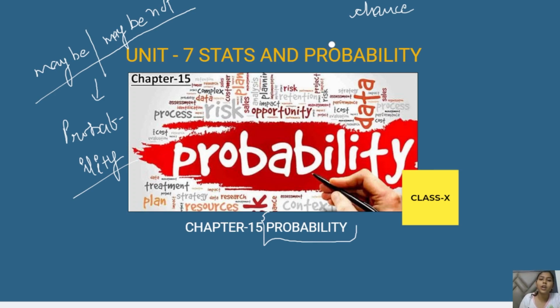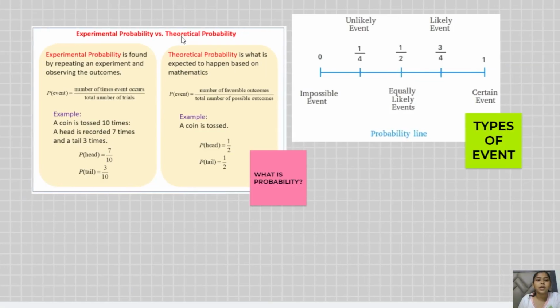That is what we call as the probability. Right, so moving ahead with the theoretical part, what is an experiment and the theoretical probability. So let's just look here. Experimental probability is found out by repeating the experiments.